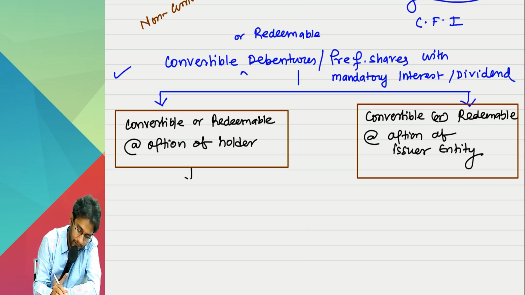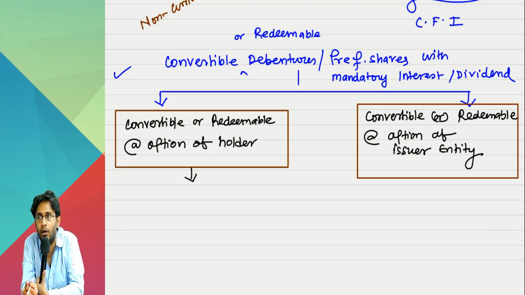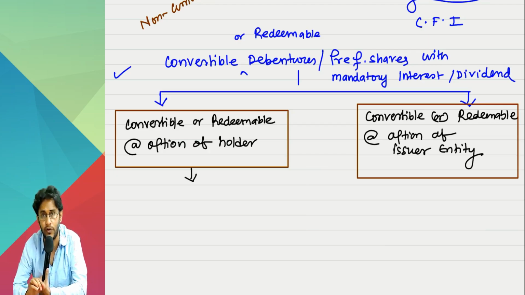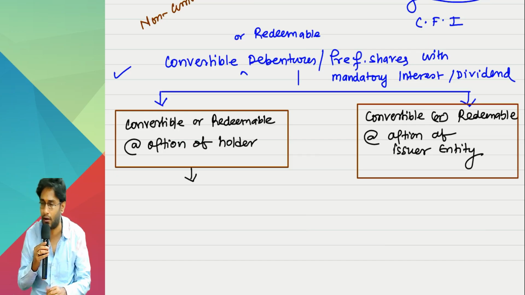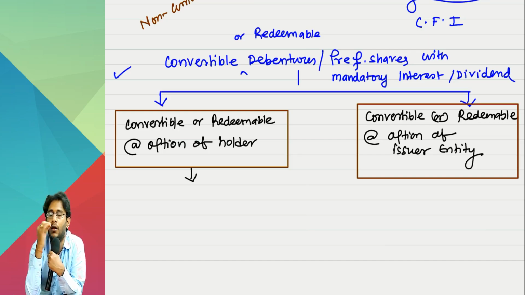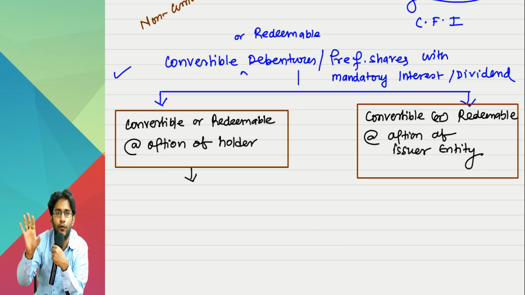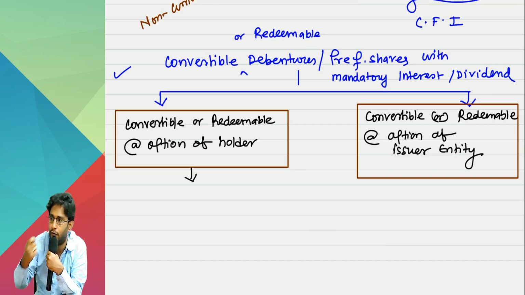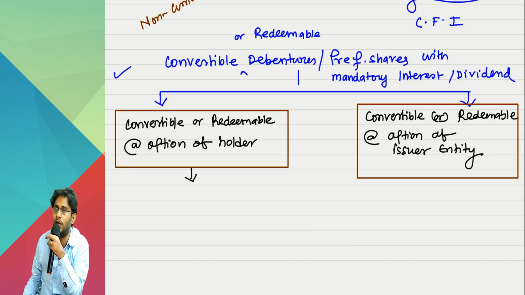So first case, the option is in the hands of the holder. Imagine, sir, I am the entity. I issued preference shares, or let's say I issued convertible debentures or redeemable debentures. For the next 5 years, interest is mandatory. Interest portion you leave, it is definitely a financial liability. I am talking about the principal portion. After 5 years, as holders, if you ask for cash, I should give you cash. If you ask for equity shares, I should issue equity shares. Now based on this, you tell me, how should I treat the principal amount? Equity or liability?